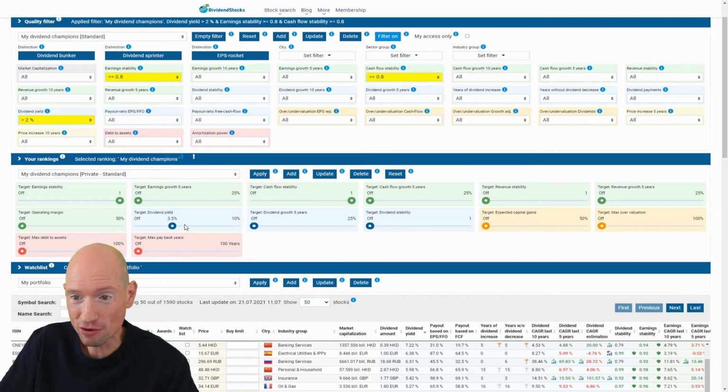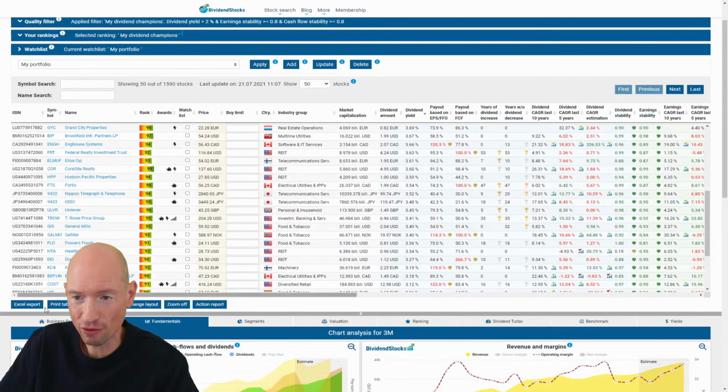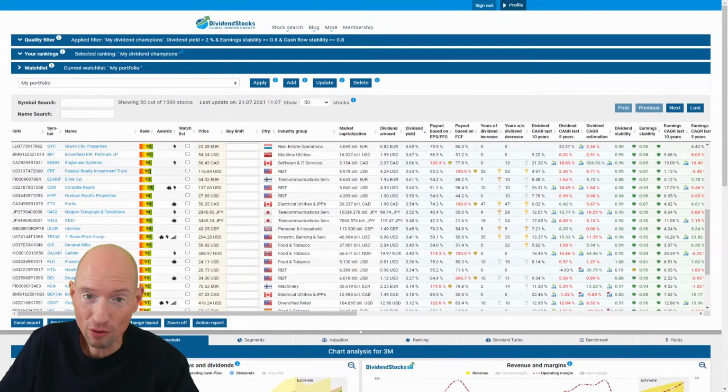And only if a stock meets all these criteria, it gets a score of 100, otherwise the score will be lower, and I'm pretty sure that no dividend stock matches these criteria, because with the earnings stability and cash flow stability of 1, this is really hard. So let's apply this ranking, and then you will see here that a score will be calculated. Here it is. And this is done for each stock. And now you know which stock is more or less interesting.